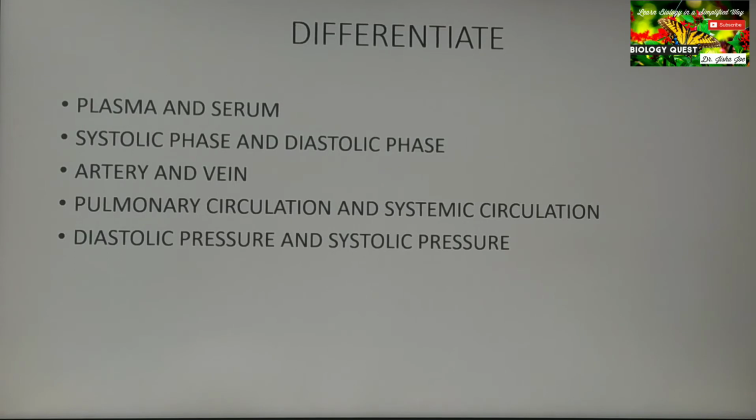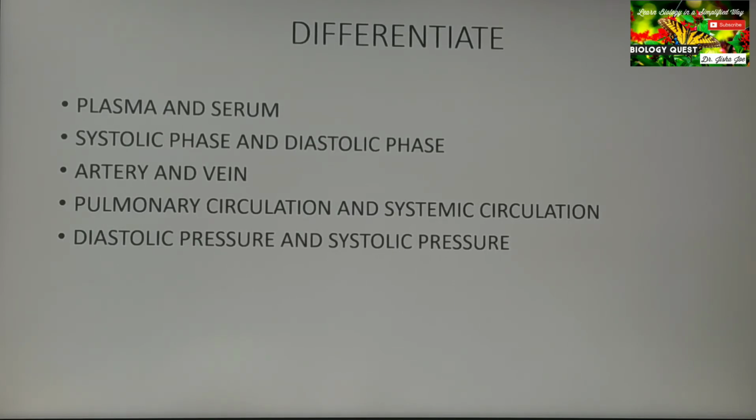Diastolic pressure and systolic pressure. Systolic pressure is the pressure noted at the time of ventricular contraction. It is the upper limit of pressure which is noted when fresh blood is pushed through the artery during ventricular contraction.